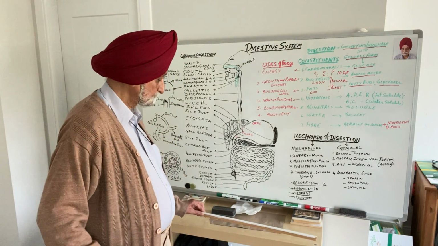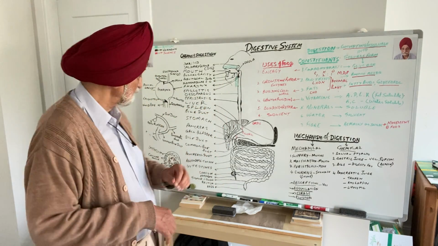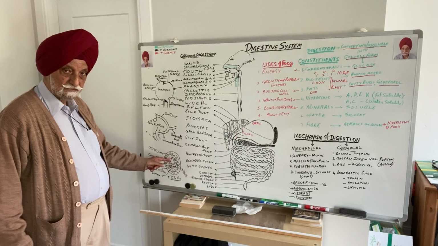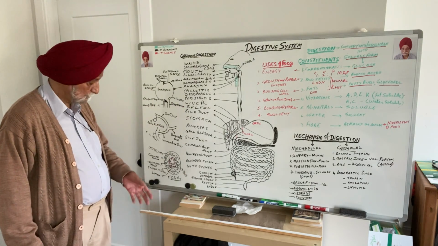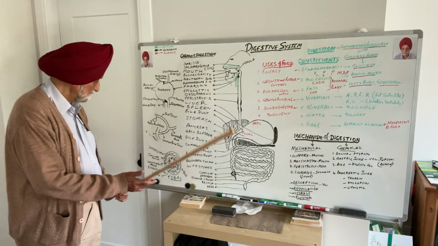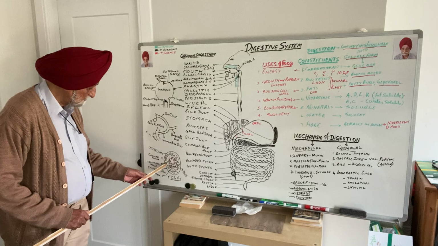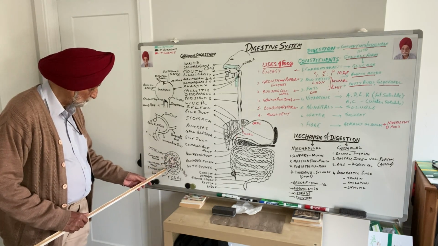Now, peristalsis is, by the way, this is the transverse section of the tube, the general, whole tube. The outer layer is called the epithelium, and then we have the circular muscles, and then longitudinal muscles.